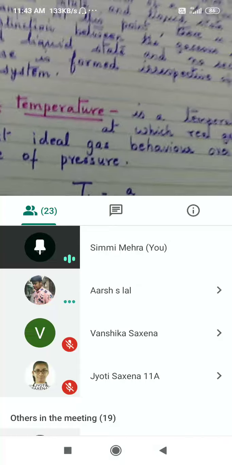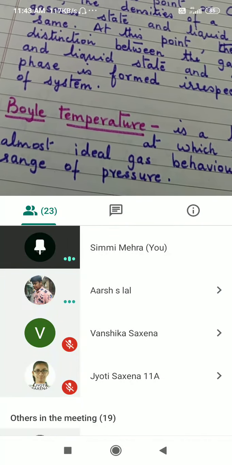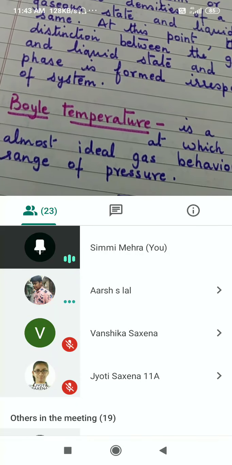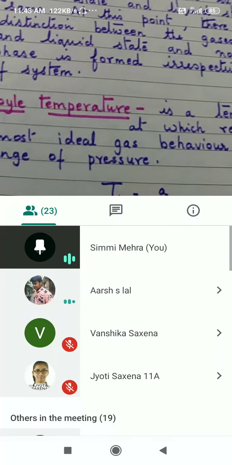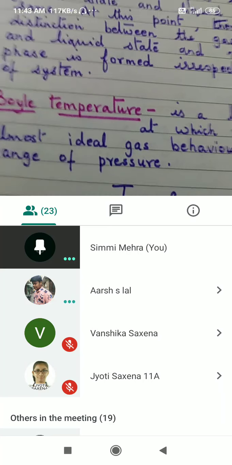Alright, the formulas which I have given you, in case in competitive exam you are required to calculate something. So I have given you those formulas, okay, to calculate all this. But for your board exam,